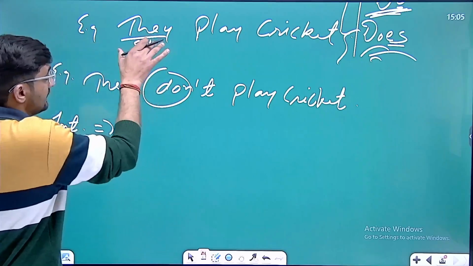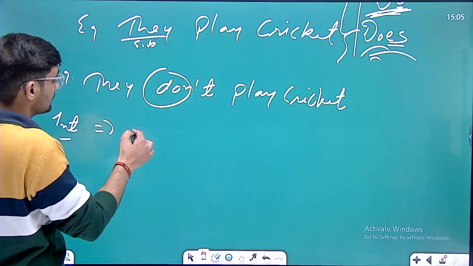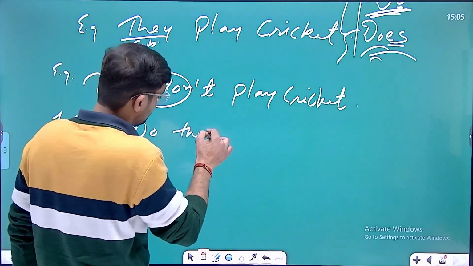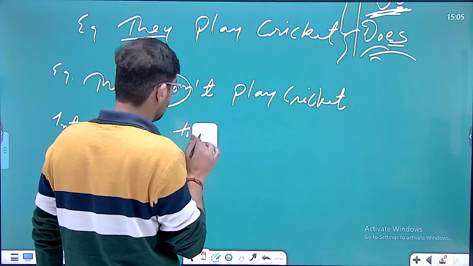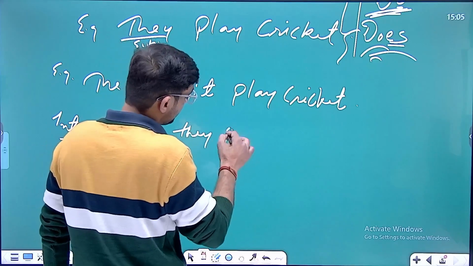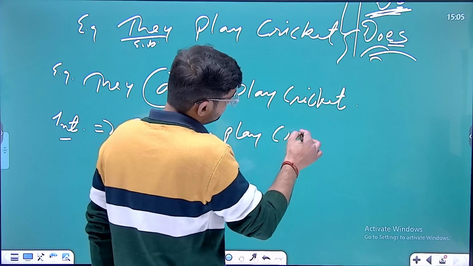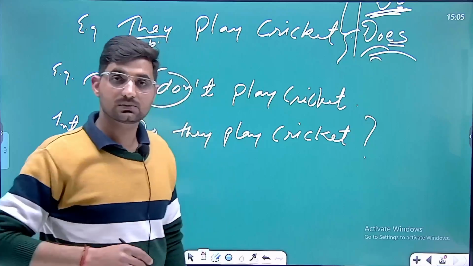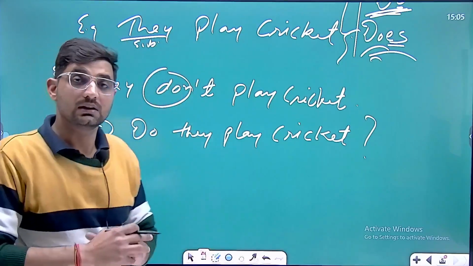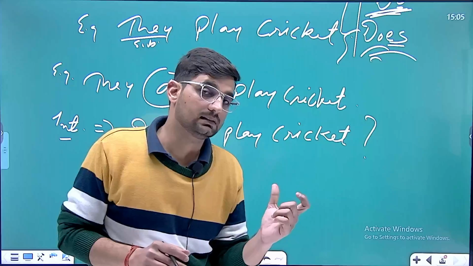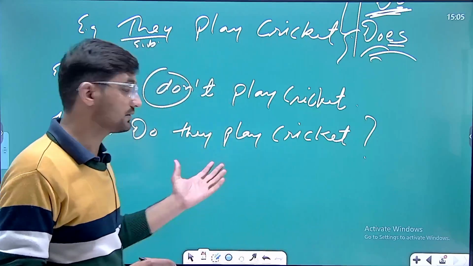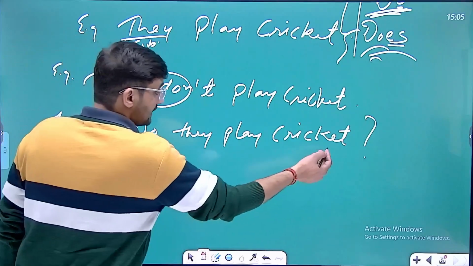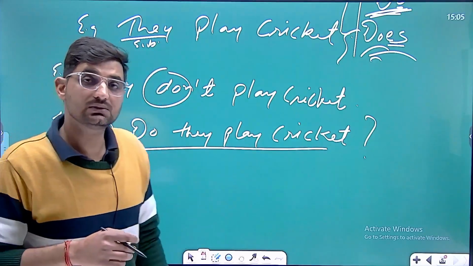Like it is they play cricket, you will use the helping verb first, do, and after that they play cricket. Understood? Do they play cricket, and you are supposed to add a question mark at the end. Now you have transformed the given sentence from assertive to interrogative. This is the direct one which can be answered using yes or no.